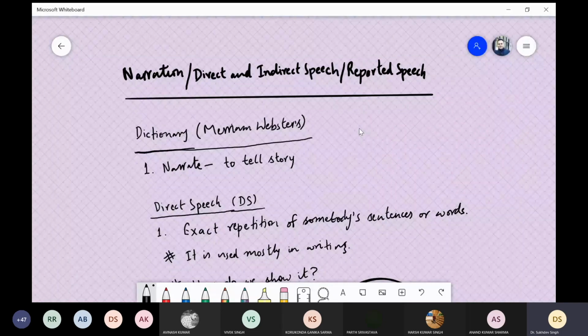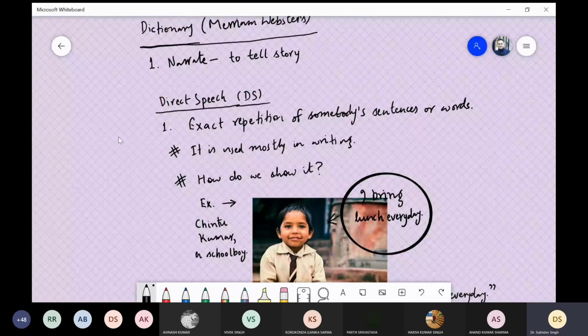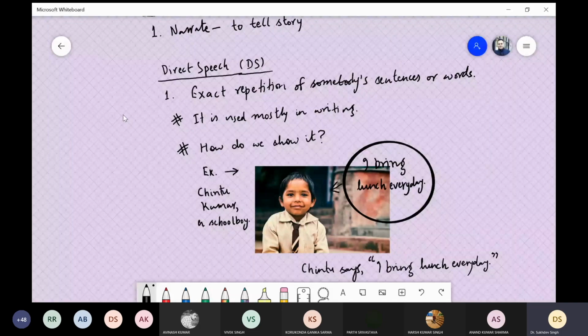And you will see that as far as reported speech, narration or direct indirect speech are concerned, mostly we use them in written communication. The function of narration or direct indirect speech, or what we call reported speech, is generally in the written form. To narrate means to tell a story, and direct speech means exact repetition of somebody else's sentences or words.